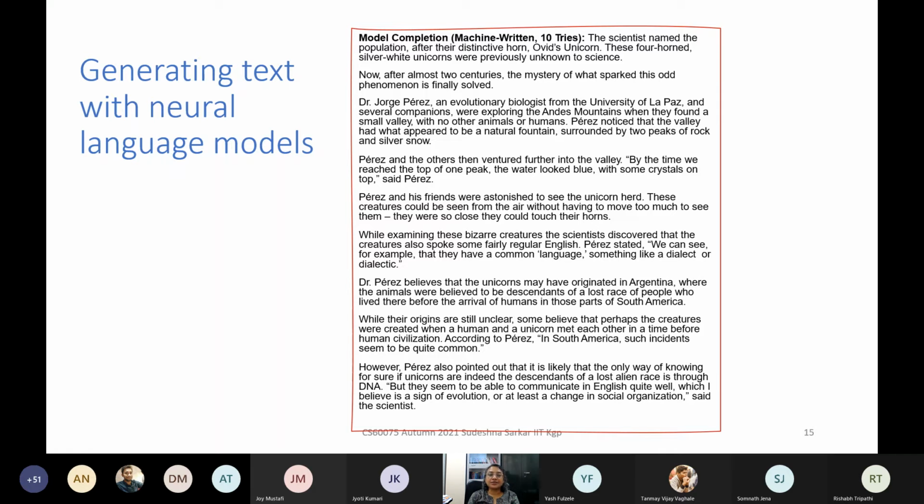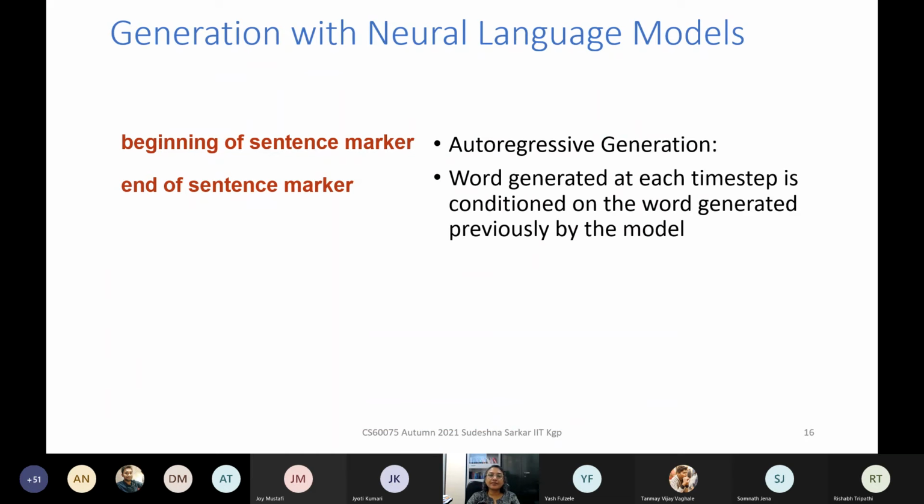And of course there are a few trials, but as you can see, after feeding one paragraph on unicorns, this is the text which was output by a modern neural language model. And if you read through the text, you will see that it's hard to believe, unless you really go deep, that it has been generated by a model. And if you want to generate, there are certain cosmetic things that you have to put in. You have to put a beginning of sentence marker and an end of sentence marker. And at each step, the word that you generate is based on the words that you have seen previously.